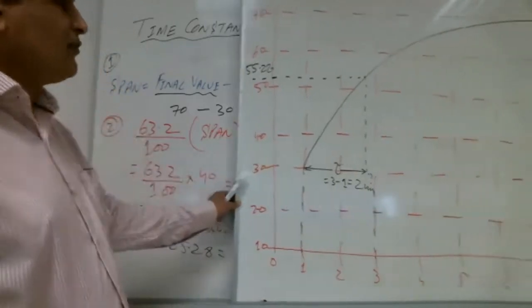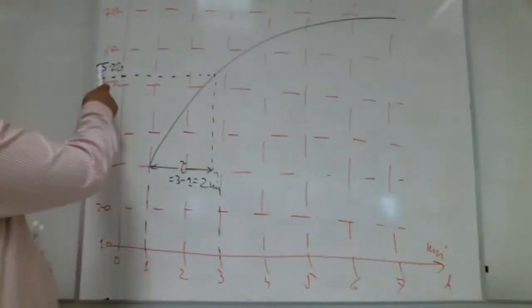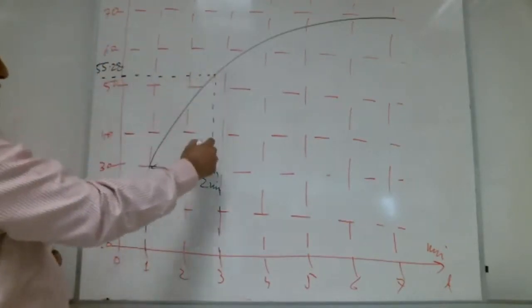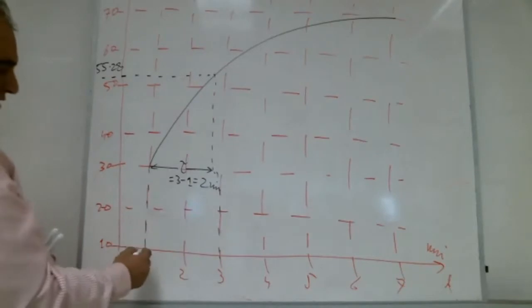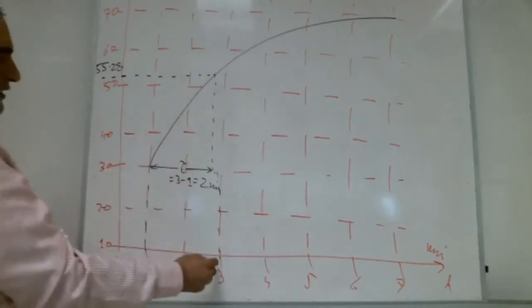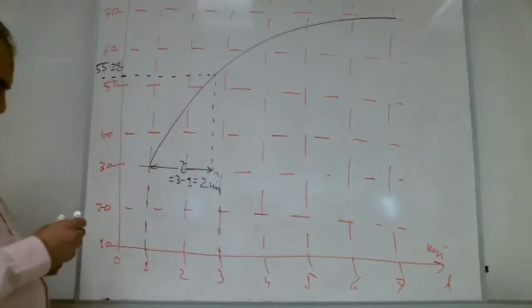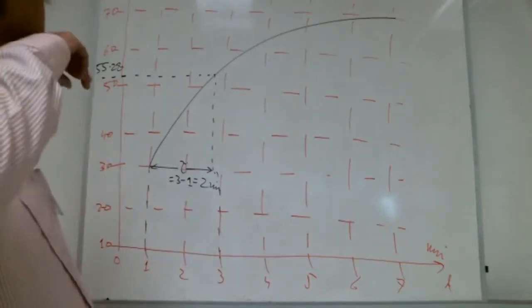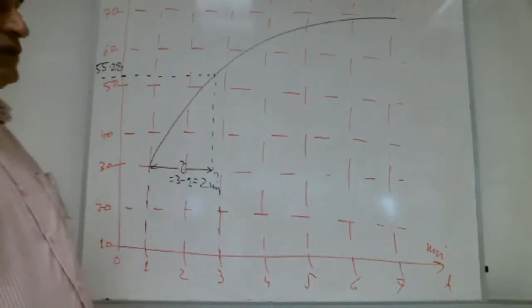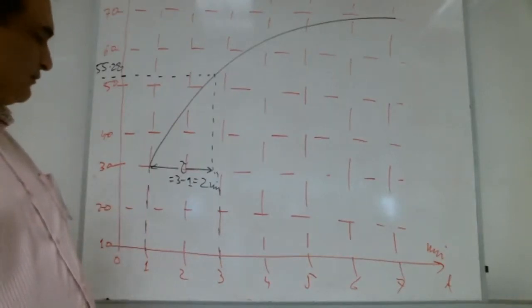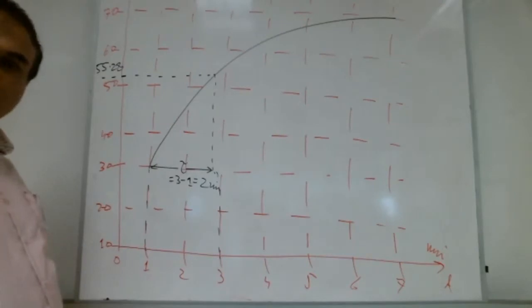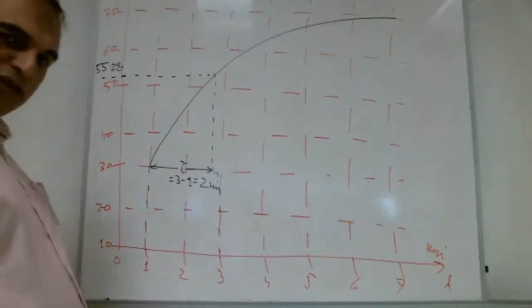After that, we come to the graph. We locate the 55.28 here, draw a straight line, and bring it to the time axis. This time, starting from 63.2%, 3 minus 1, 2 minutes, is the time constant of this given problem. Any question up to here? A lot of brothers are saying no.